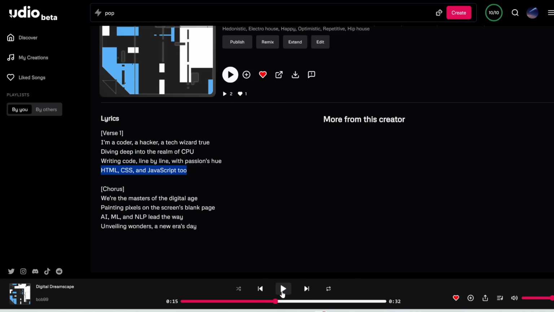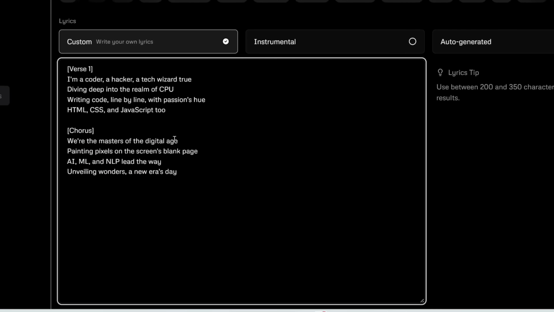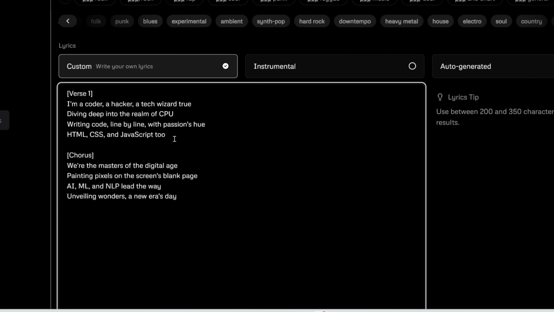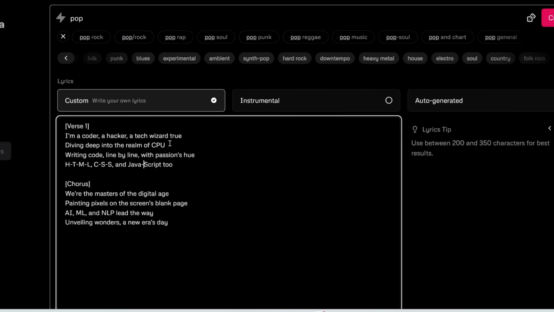So even JavaScript, it didn't really pronounce correctly. It was missing the va here. But that's alright, we can fix it. So here's the trick. Let me copy the lyrics back, and then I will generate a new song. Oh, it looks like the lyrics are already here. So all we need to do is separate the letters out with a hyphen, like so. So we separate out each letter and make sure each letter is capitalized. Same with CSS. And then JavaScript, it looks like it had a hard time pronouncing this word, so let's also separate this with a hyphen. And we should be good to go.